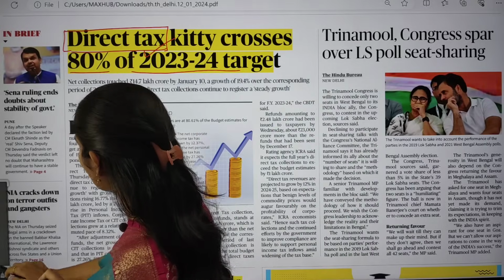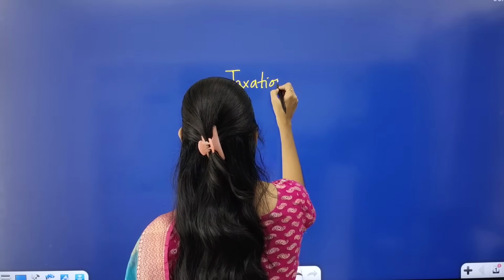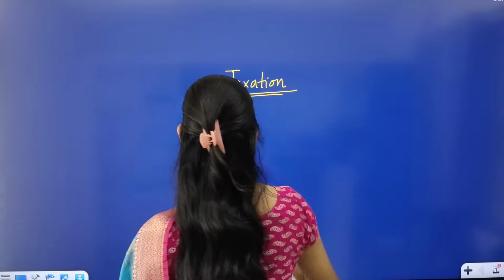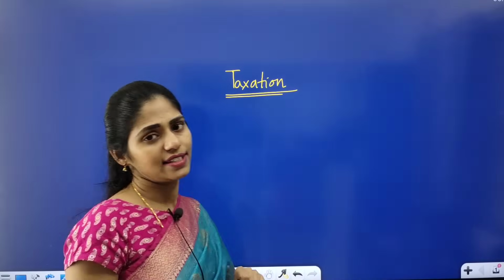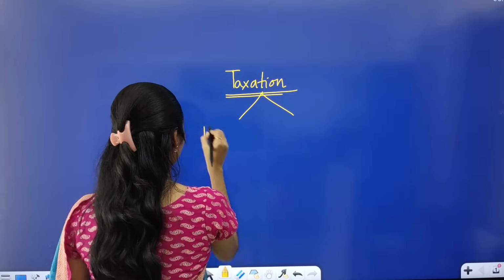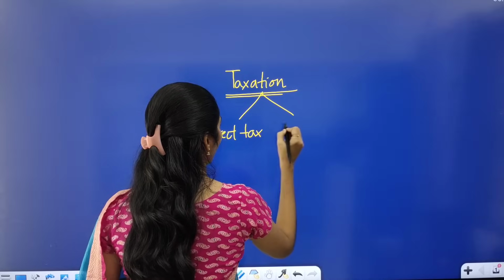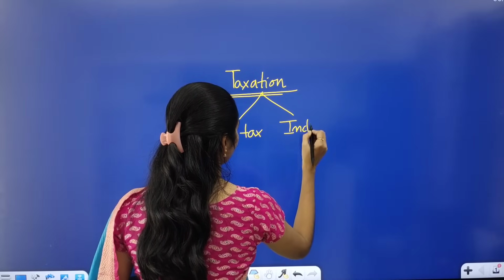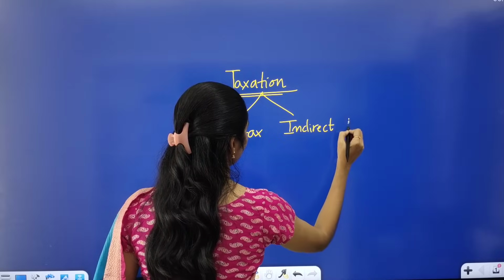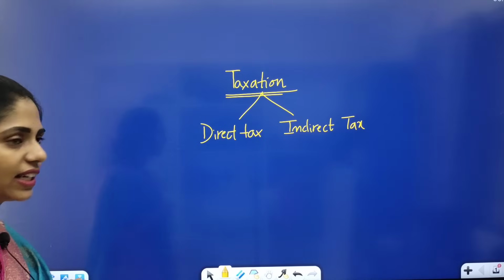Okay, so now let us see the dimensions, like what you can see here. This article is talking about tax, or you can talk about this topic under this chapter of taxation in India. If we are talking about taxes, we have two types of taxes. Yes or no? How many types? Two types. One is direct tax and another one is indirect tax. Okay, so first one is direct tax and second one is indirect tax.